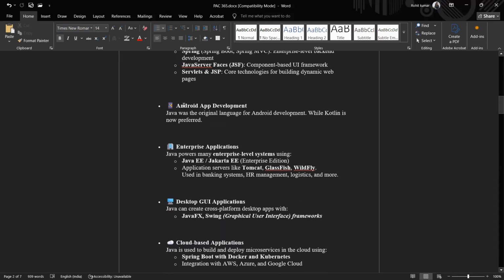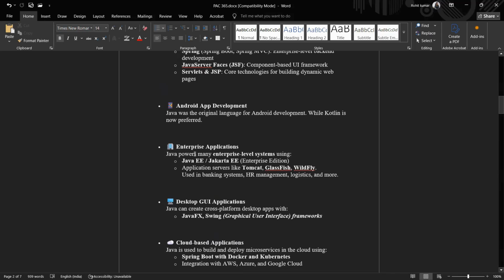For application development also, we use it for various applications, like the applications used in phones and applications we use in our everyday tasks. Our remote is also an application. We are using it, so Java can be applied there. Java apps are basically developed on a graphical user interface. Java was the original language for Android development. Yes, for Android development we can use Java, but Kotlin is now preferred. Why? Due to some reasons, Kotlin is now preferred.